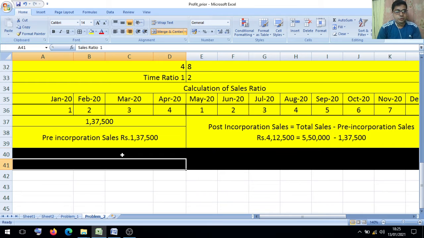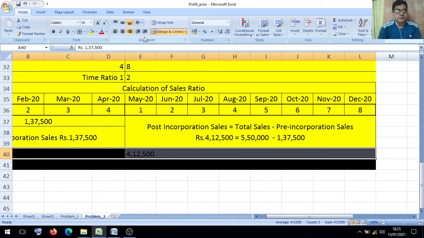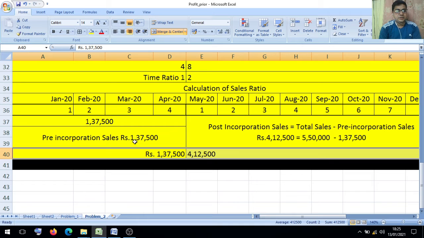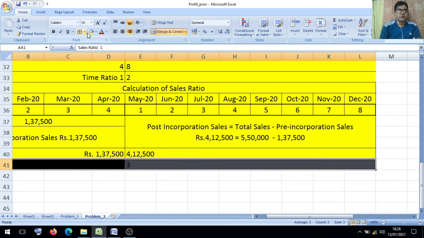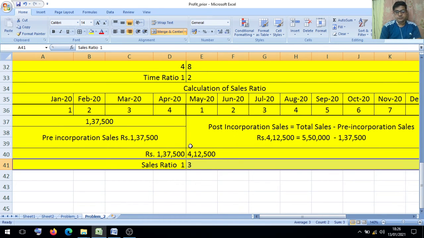So I hope you understood. So here, if you see, we have 1,37,500 as pre-incorporation period sales and 4,12,500 as post-incorporation period sale. Now if you divide it, you will get the sales ratio, that is 1:3. If you divide 1,37,500 by 5 or 4,12,500 by 5, you will get 1:3. The sales ratio is 1:3 and the time ratio is 1:2.